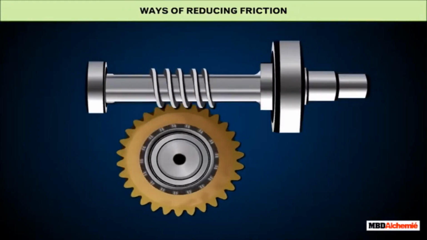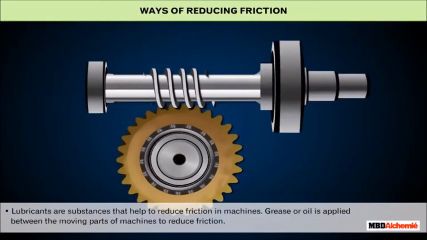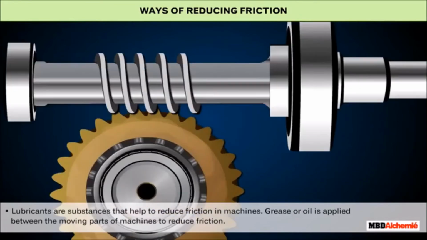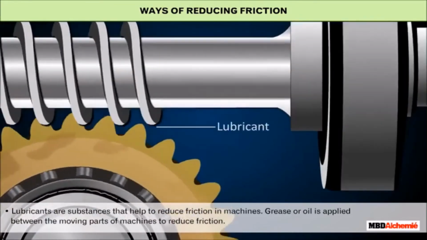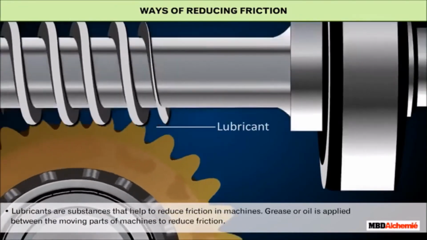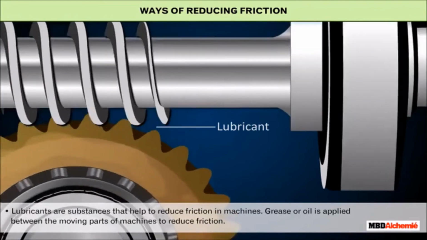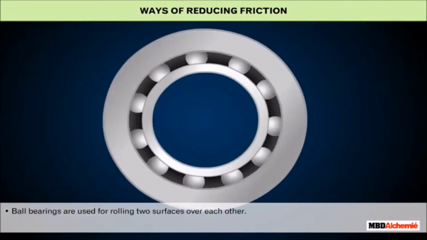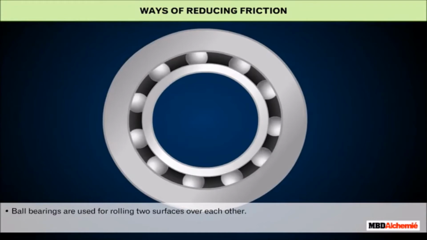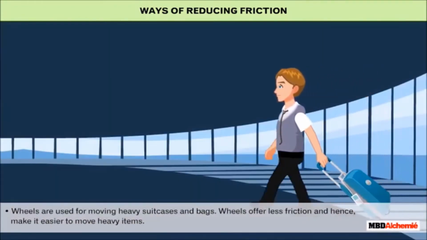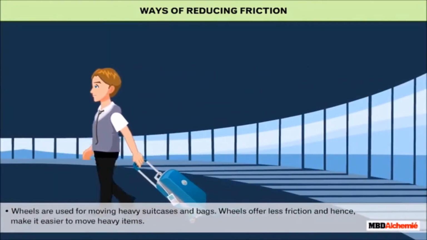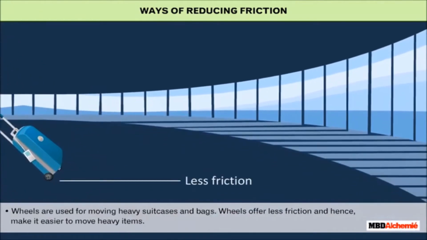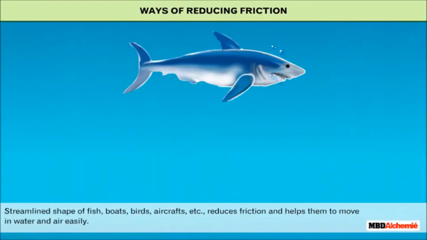This enables us to walk without slipping. Ways of reducing friction. Lubricants are substances that help to reduce friction in machines. Grease or oil is applied between the moving parts of machines to reduce friction. Ball bearings are used for rolling two surfaces over each other. Wheels are used for moving heavy suitcases and bags. Wheels offer less friction and hence make it easier to move heavy items.